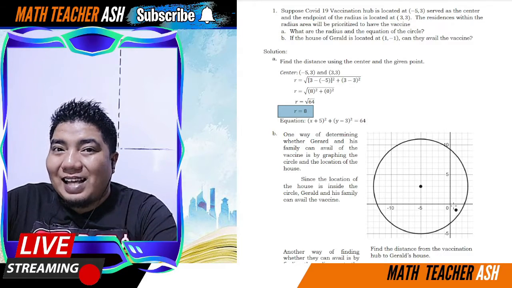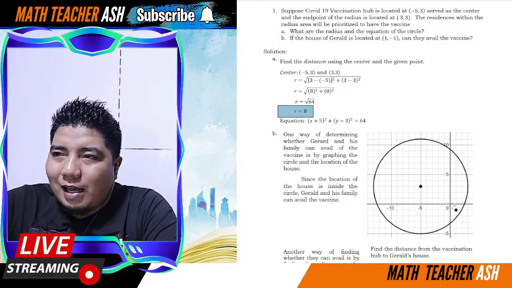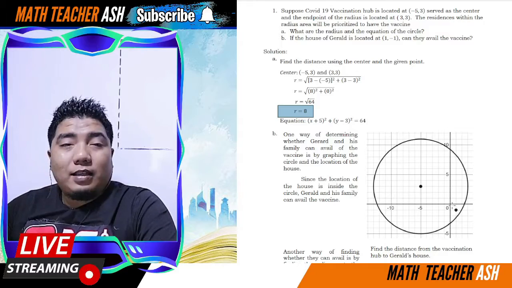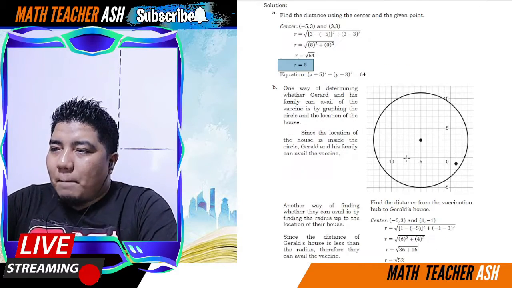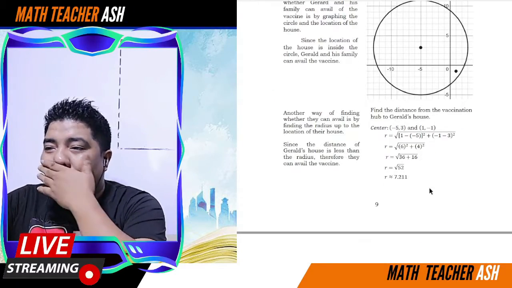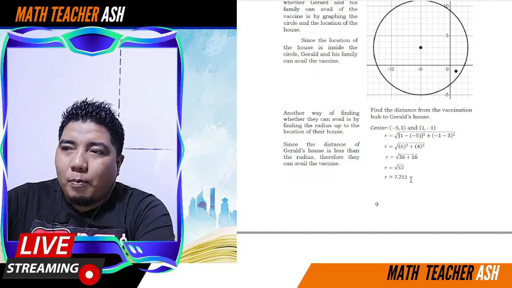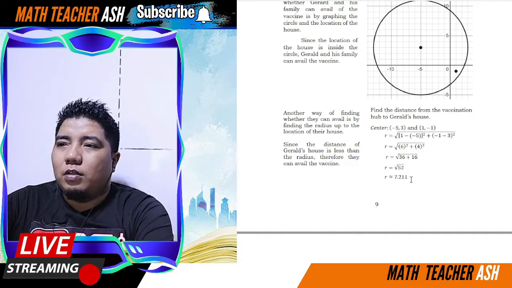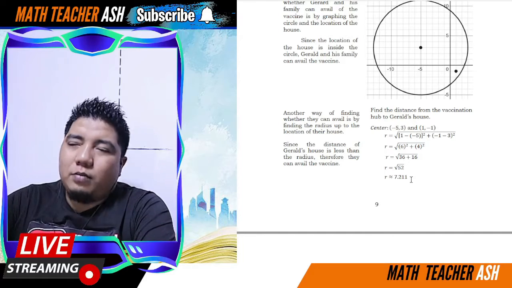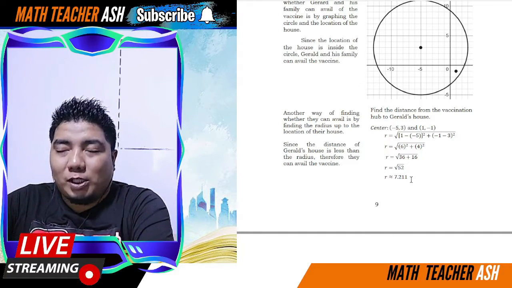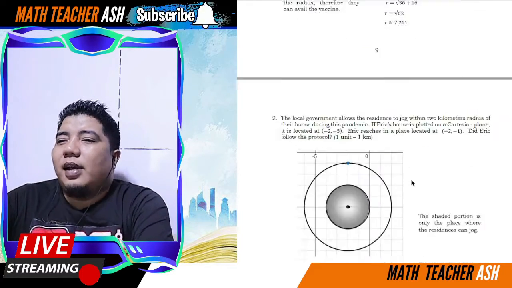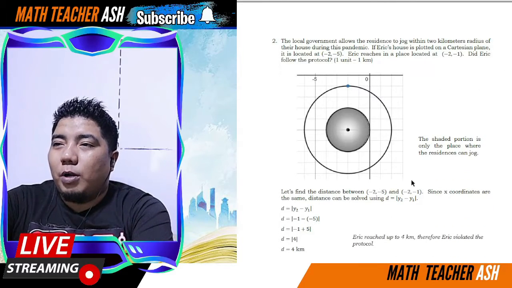But if it is less than the radius, then pasok sila sa circle. That's it. Napakadali lang, my dear math learners. Okay? So, ganun lang. Since the distance is approximately 7.211, then pasok sila sa circle. Alright! Now, we have here another word problem.